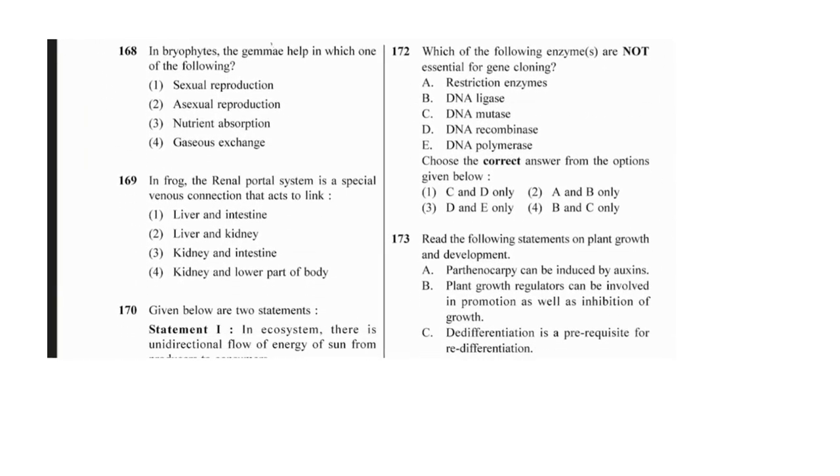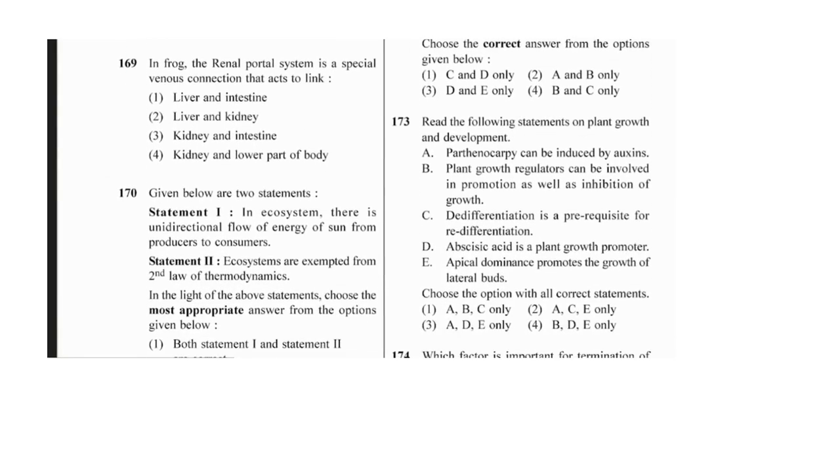In biofighter, gemmae help in which of the following? Very simple one. Gemmae we have seen in asexual reproduction. Renal portal system in the frog is a special venous connection that acts to link, here it will be, between the kidney and the lower part of the body. In the frog we have seen the renal portal system. Okay, we have seen the hypophyseal portal system.